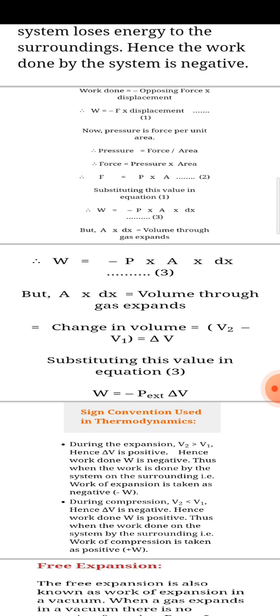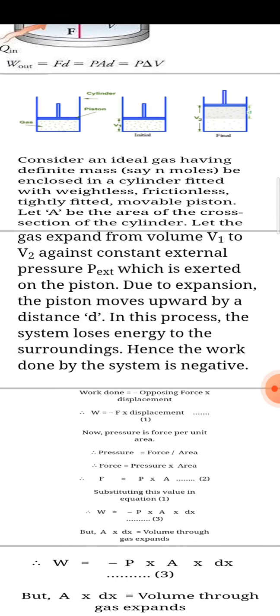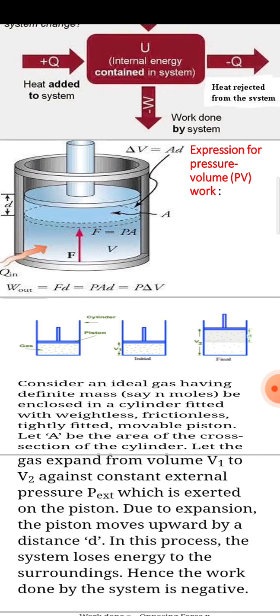So we can substitute this delta V in equation number 3, and we'll get W is equal to minus Px, that is external pressure, into delta V, where there is a change in volume. So this is the expression for pressure-volume work.